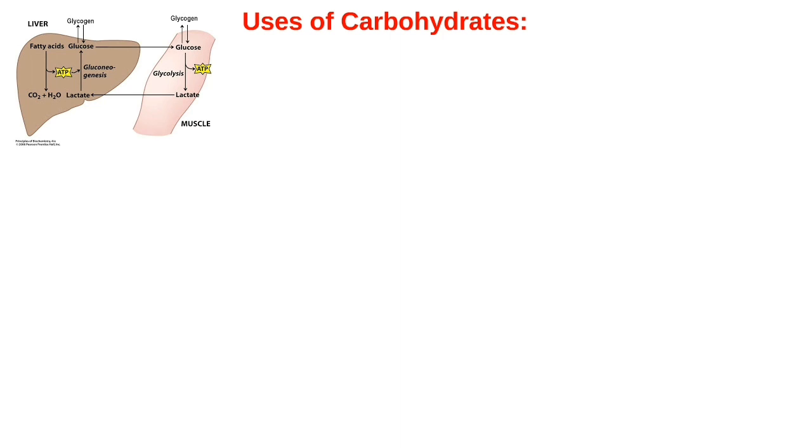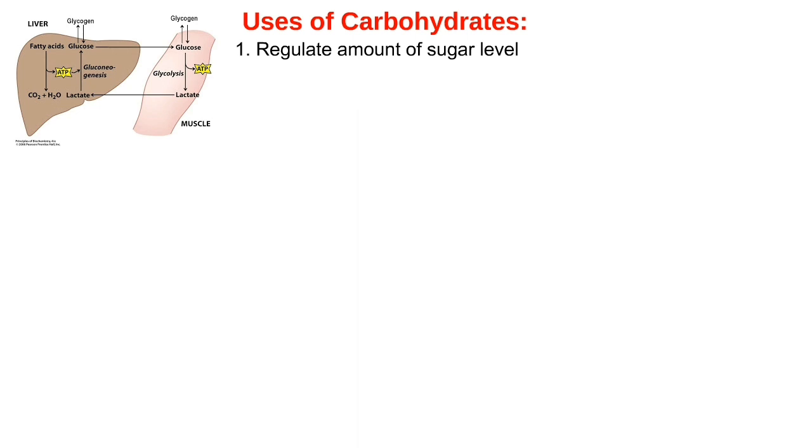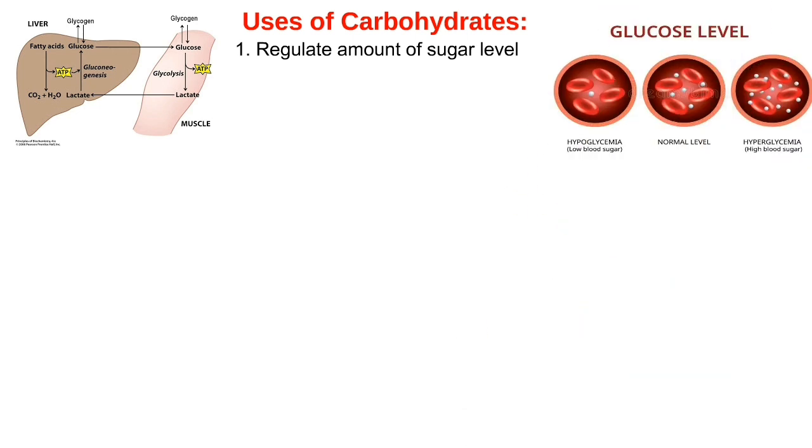Besides these, carbohydrates regulate the amount of sugar level in our blood. Low sugar level in our body results in hypoglycemia, whereas higher sugar level in our body results in hyperglycemia. In this diagram, you can see these 2 blood sugar disorders found in a human body.